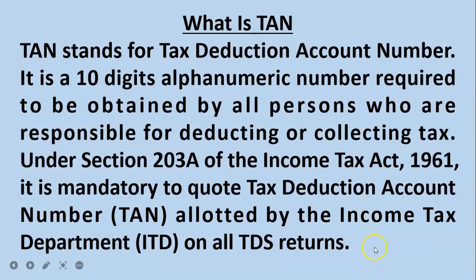Next is TAN. What is TAN? It is a tax deduction account number. The abbreviation TAN is tax deduction account number. It is a 10-digit alphanumeric number. Those persons who are deducting TDS while they are making any payment to a party have to get the TAN number from the government. So it is very mandatory.